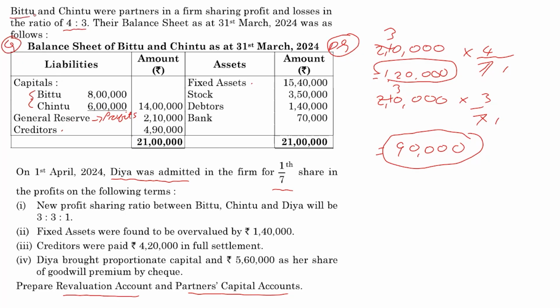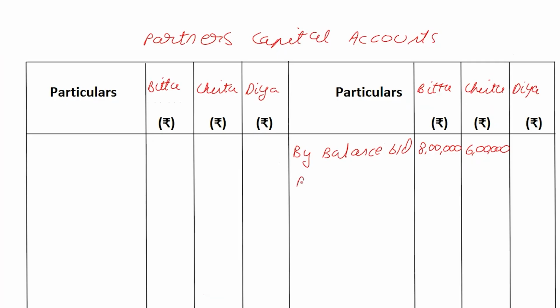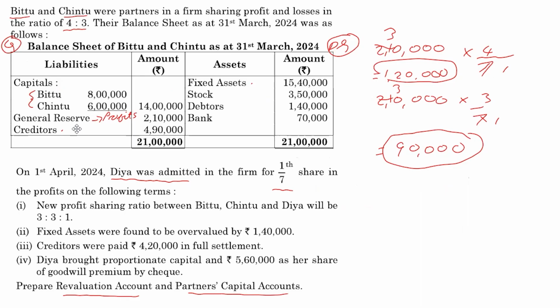The old partners. So to Bittu's capital account and to Chintu's capital account, 1,20,000 and 90,000, by general reserve.